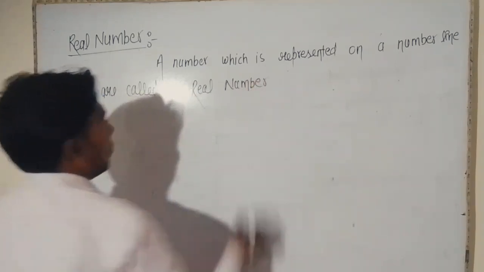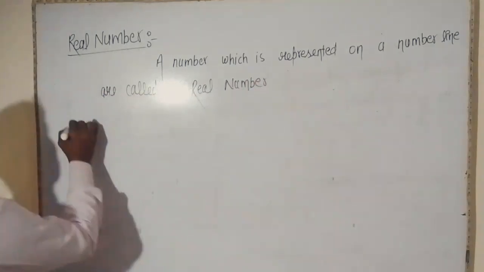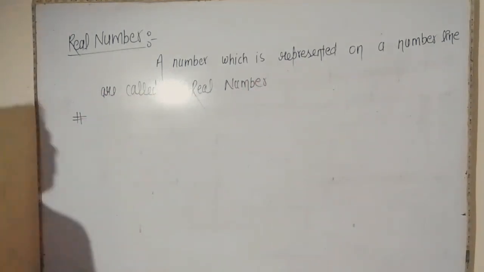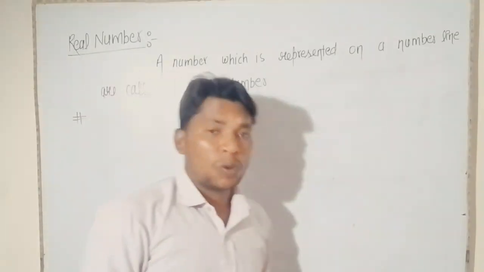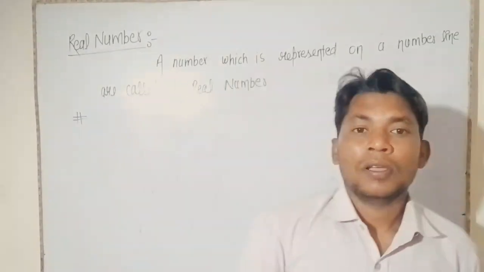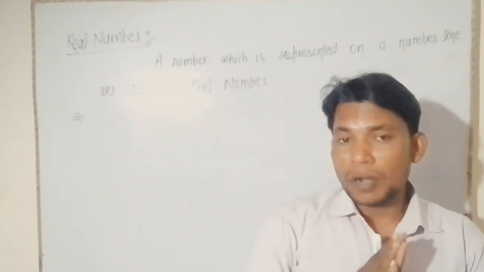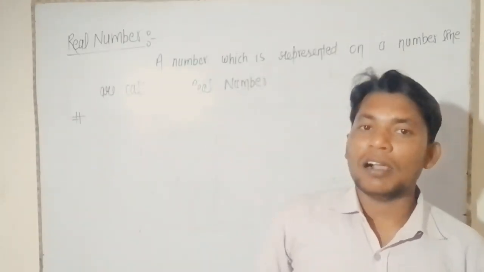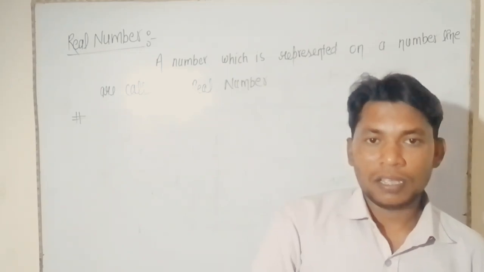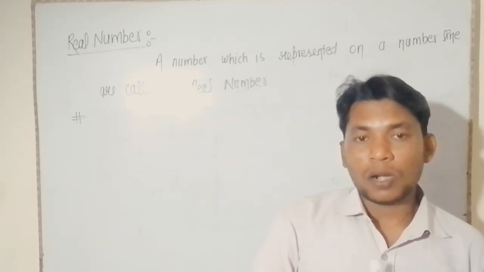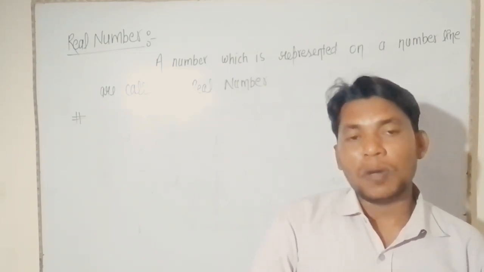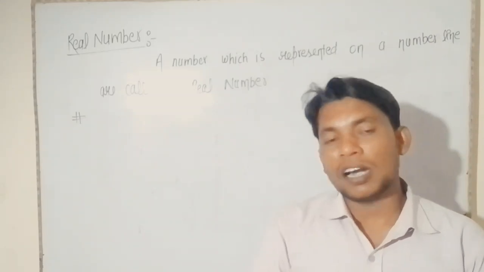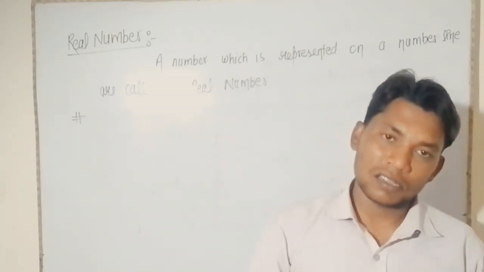Right? It means a group of numbers which is represented on the number line are called real numbers. It means a group of rational or irrational numbers are called real numbers.